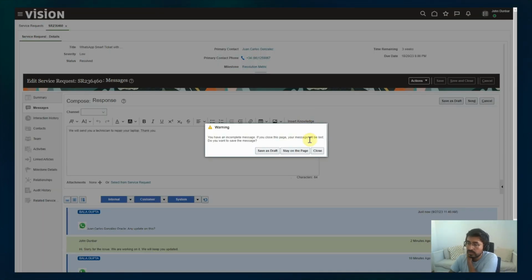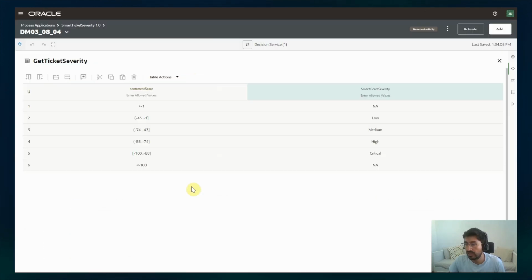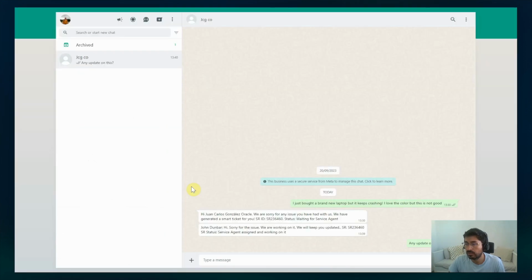Once I save, it will be solved. So it doesn't appear anymore here in the service request list, task list. And if we go back to WhatsApp, in a couple of seconds, we should see the final message from the agent sending the update of the ticket.